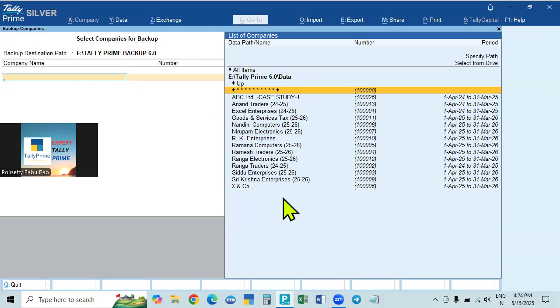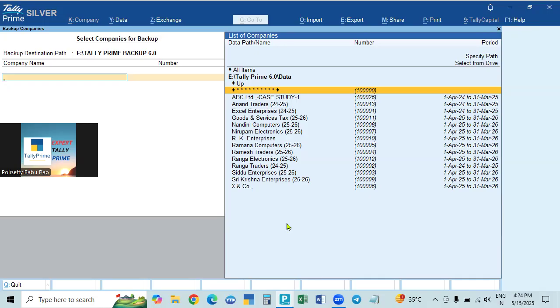Now you can take the backup of any company. The best thing is, the first time you take a backup, after creating the backup folder and backup path, it is always better to back up all the companies.